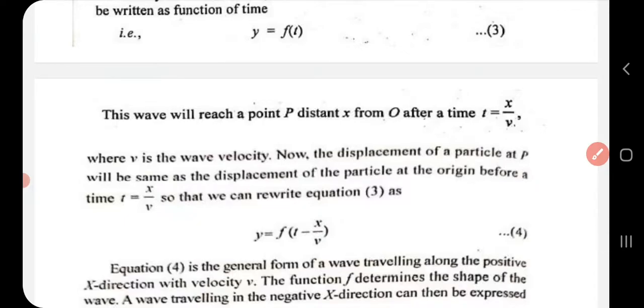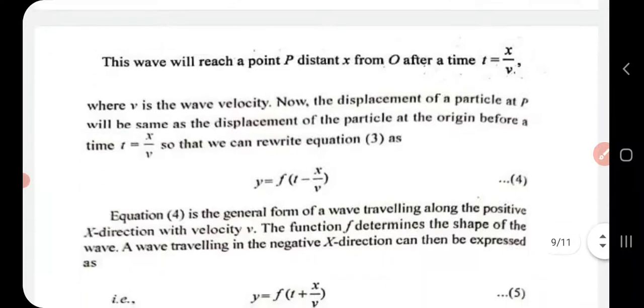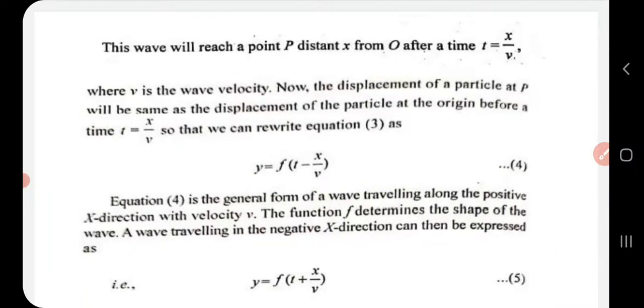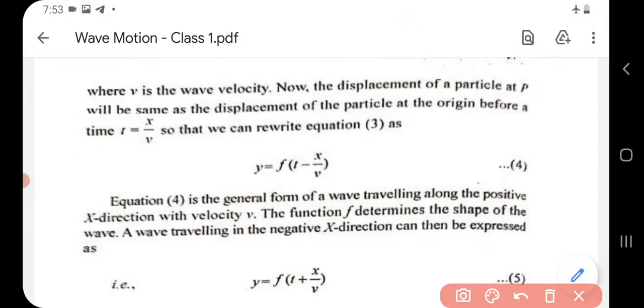Now suppose that the wave reaches a point P which is at a distance x from O after a time t equal to x by v. Time is equal to distance by velocity, that is x by v, where v is the wave velocity. Now suppose the wave is propagating along positive x direction, then equation 3 will reduce to y is equal to f of t. It reduces to y is equal to f of t minus x by v. That is, we are going to subtract this time from the equation 3. This is in the case of a wave propagating along positive x direction.